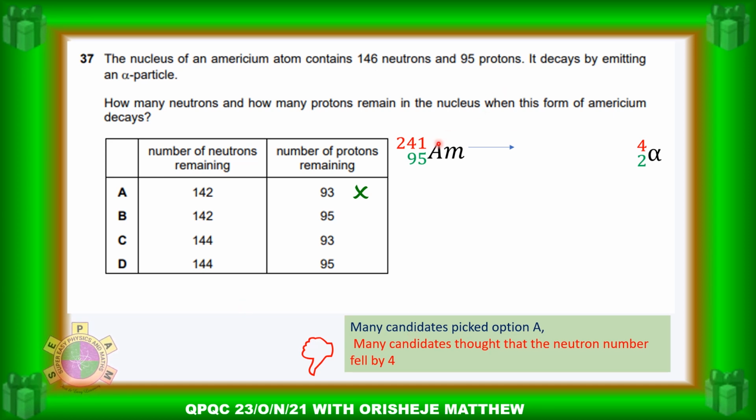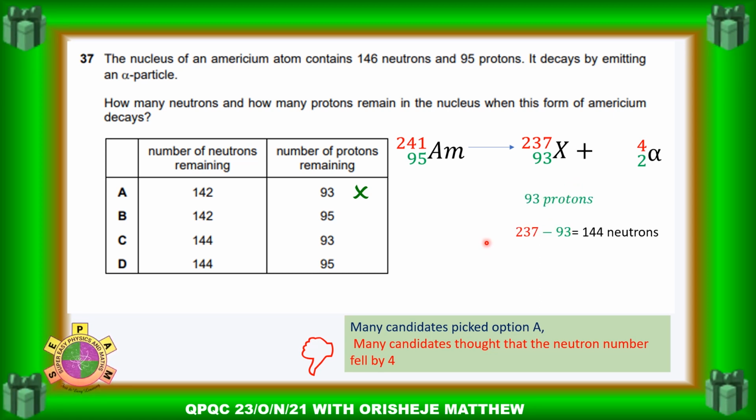Americium 241 decays by emitting an alpha particle, which is helium 4, 2. So if I subtract 4 from 241, then subtract 2 from 95, the neptunium, which is X, that is formed, is going to be 237, 93 X. So this X is the neptunium atom.